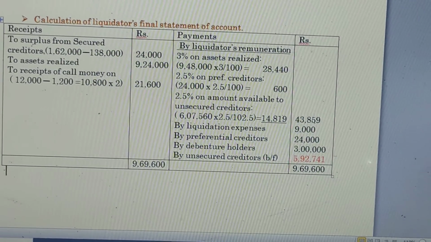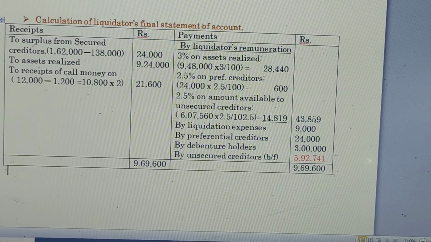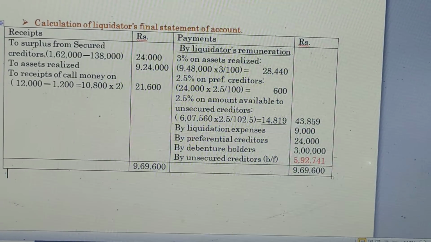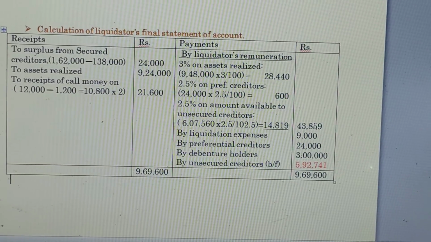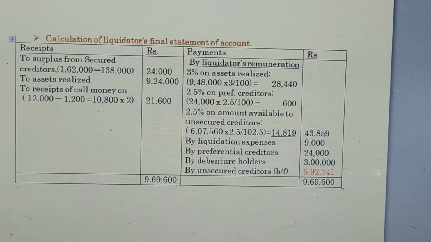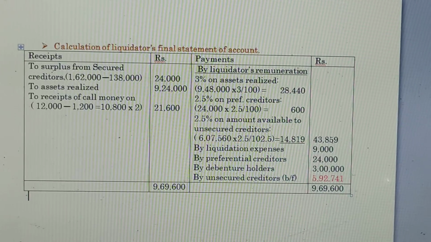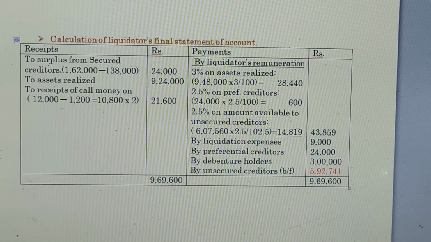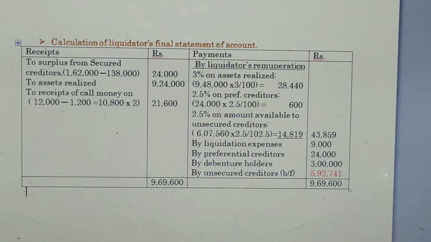So the total liquidator's remuneration is 43,859. Then by liquidation expenses 9,000, by preferential creditors rupees 24,000, by debenture holders rupees 3 lakhs. These are from the question. After mentioning all these in the payments, we find the difference value on the credit side. The difference value is 5,92,741, and that is called the unsecured creditors' balance. That's all.